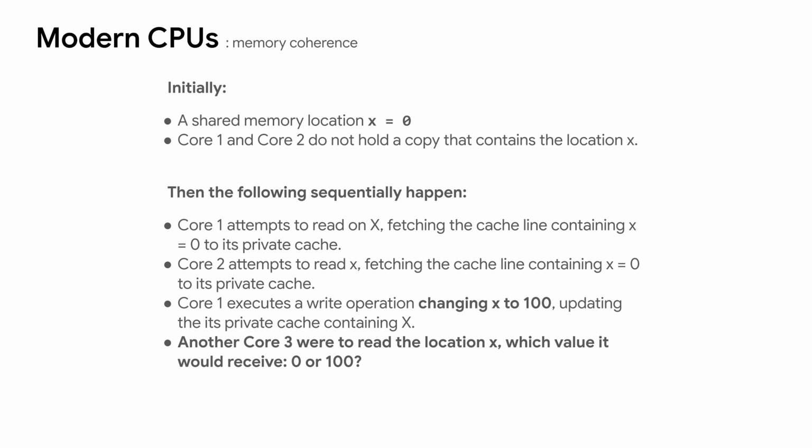Then Core 1 executes a write operation, changing the value of X to 100. This update is only performed on its local cache line copy. The memory system is now in an incoherent state. Core 1's cache holds X equal to 100, while Core 2's cache and the DRAM still hold the obsolete value X equals 0. If a third processor, Core 3, were to read X, the value it receives would be ambiguous. If it reads from the DRAM or Core 2's cache, it gets 0. If it reads from Core 1's cache, then it will get 100. This non-deterministic behavior is an incoherence.